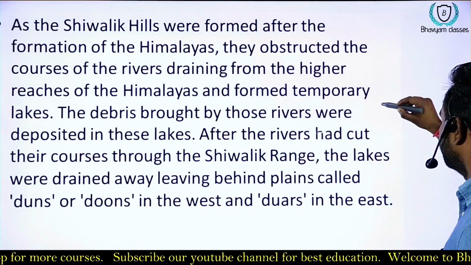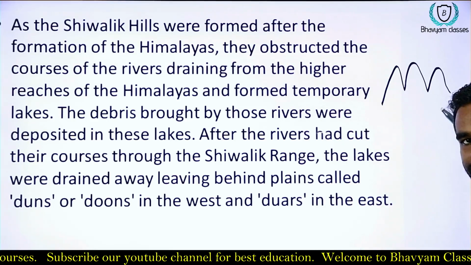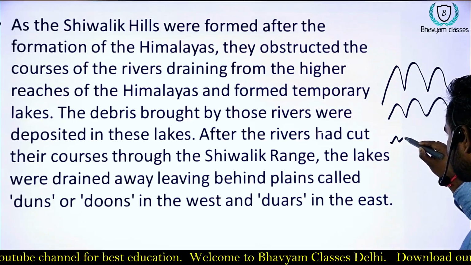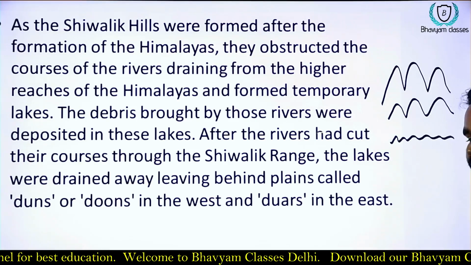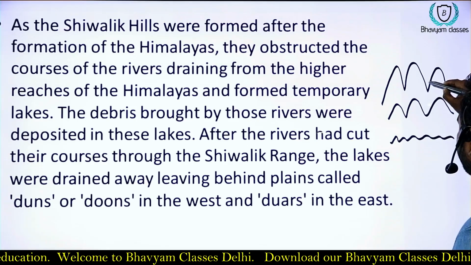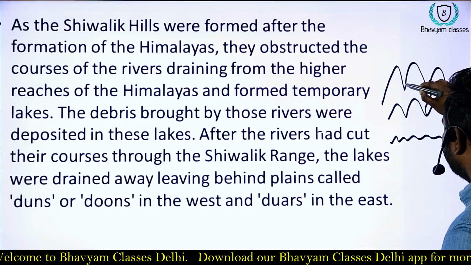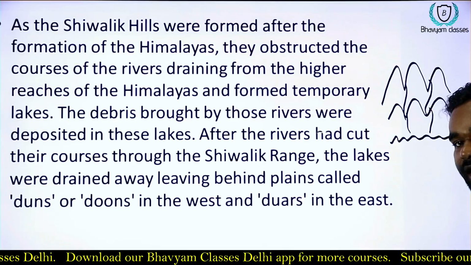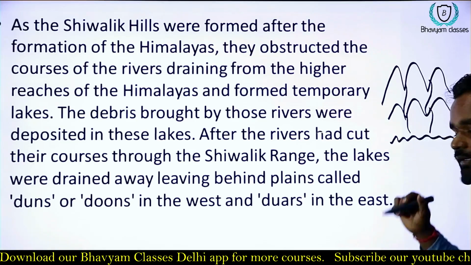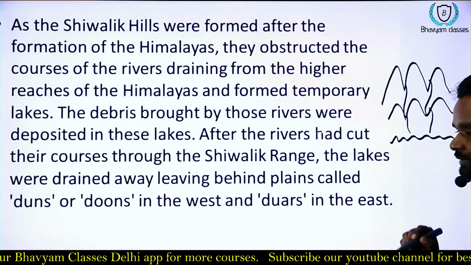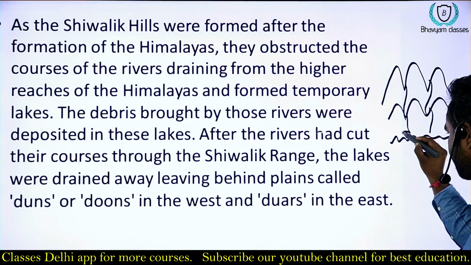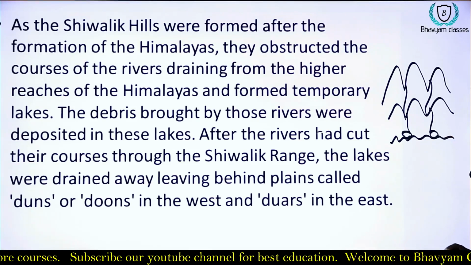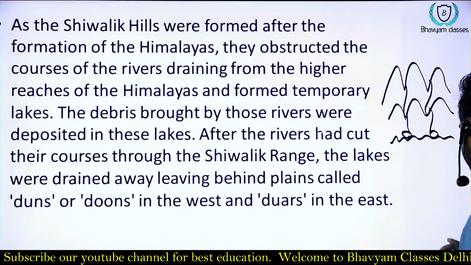So the Great Himalaya is formed, Middle Himalaya is formed, and Shivalik is still in its formation when the rivers from Greater Himalayas and Middle Himalayas are flowing, and Shivalik acts as a barrier. Shivalik acts as a barrier for these rivers and forms small lakes. Okay, I hope you can understand that.